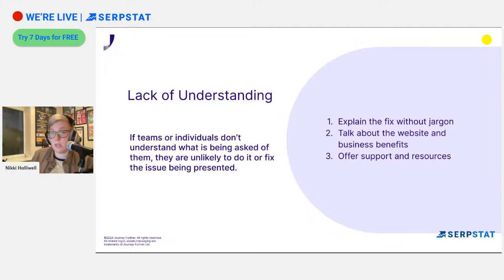And support and resources, again, if we need to offer training on that, that's completely fine. We've done it before at Journey Further, and I'm sure we'll do it again. It benefits everybody.